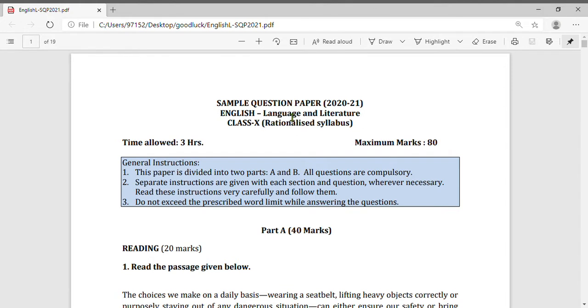Sample question paper 2020-2021 English language and literature class 10 rationalized syllabus reduced syllabus. The time allowed is 3 hours and maximum mark is 80. The general instructions. This paper is divided into two parts A and B. All questions are compulsory. You have to attempt all questions. Separate instructions are given with each section and question wherever necessary. Read these instructions very carefully and follow them.